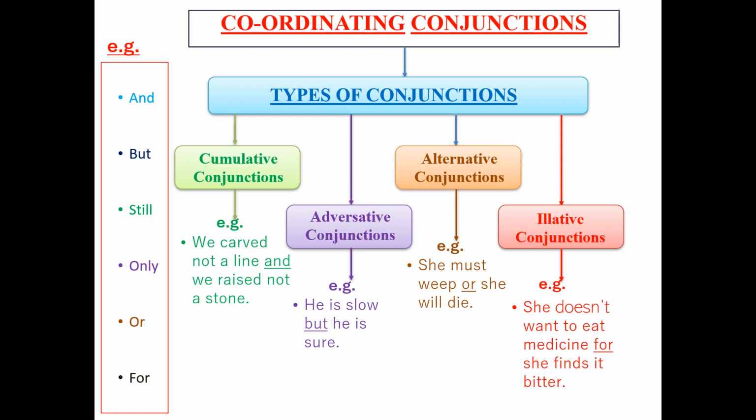Fourth one is illative conjunction. Illative conjunction expresses a conclusion. She doesn't want to eat medicine for she finds it bitter. Now, she doesn't want to eat medicine, for she finds it bitter. That means she has concluded it. So the conjunction over here which is being used is for.